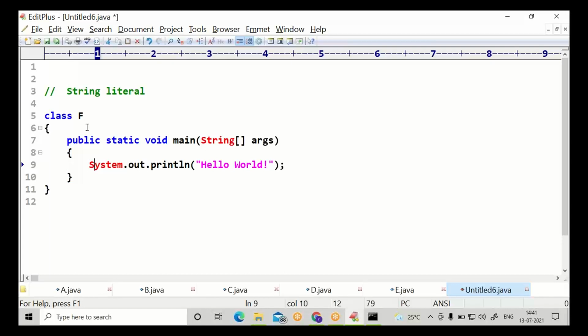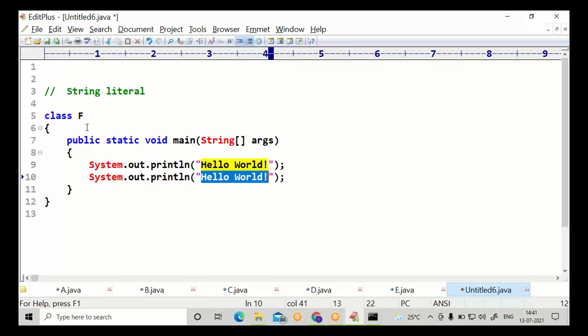Any content under double quotes is considered a string literal. Till now we have been extensively using SOP for string literals. In all Hello World programs we were using a string literal.